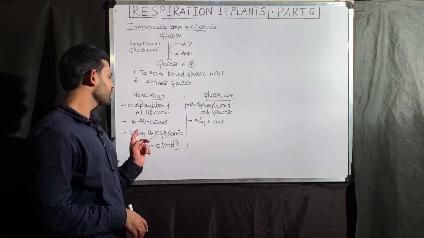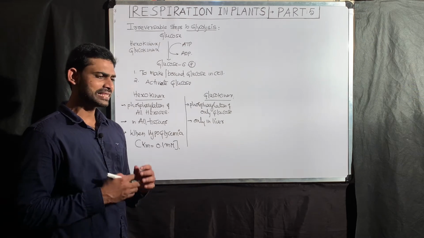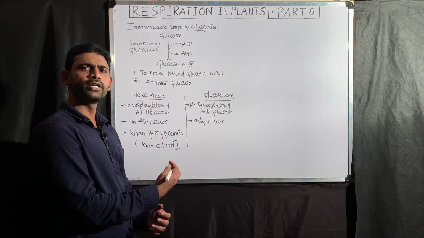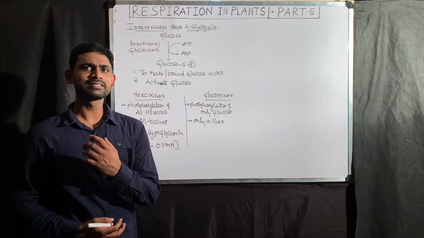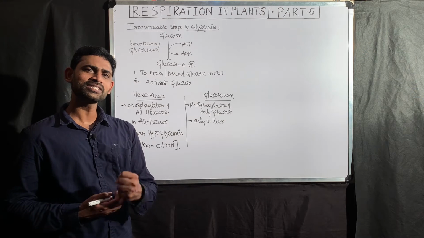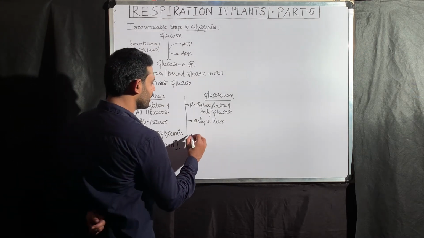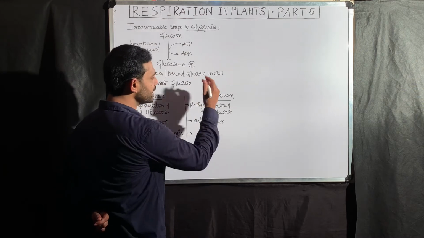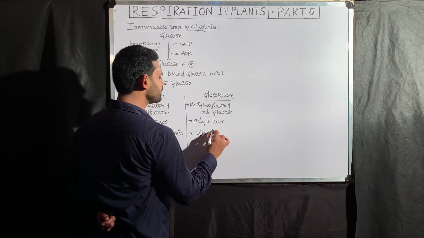That means hexokinase, with a Km of 0.1 millimolar glucose, has more affinity towards glucose. That is why it has such high affinity, because glucose concentration is low in the cytoplasm and blood. Glucokinase mediates the reaction in the hyperglycemic condition.